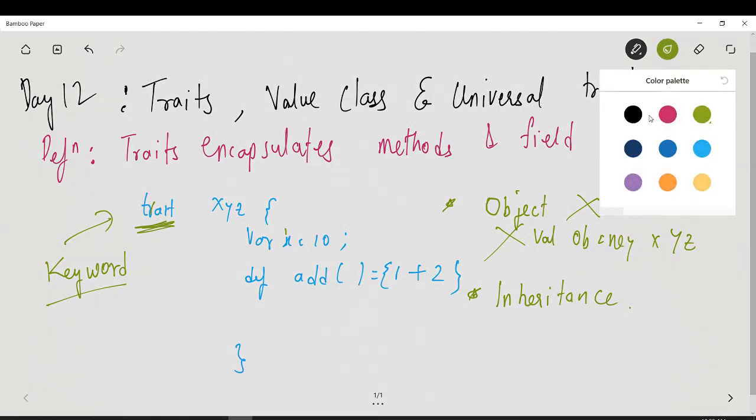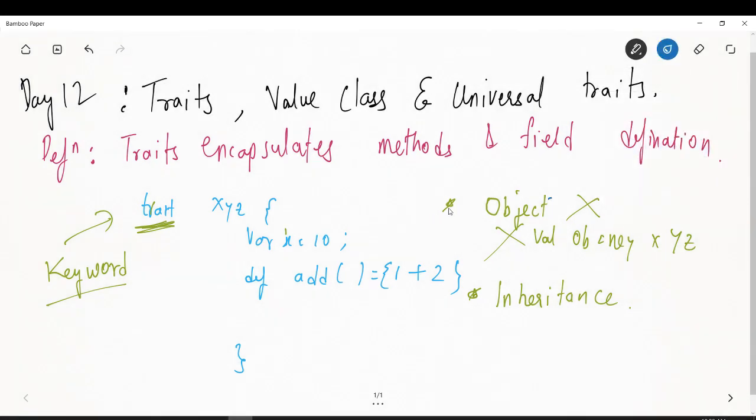So how is it different from a class? The first difference is you cannot create the object of it. You cannot write val ob is equal to new XYZ. You can only use it for inheritance purposes. So what I can do is create a new class XYZ1, and I write extends XYZ, right?